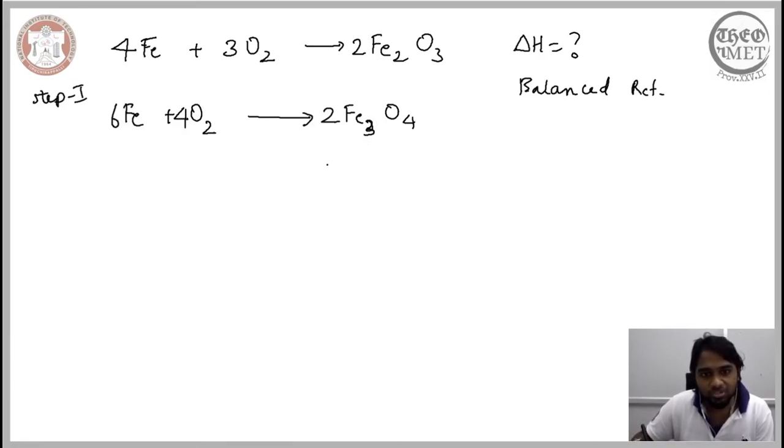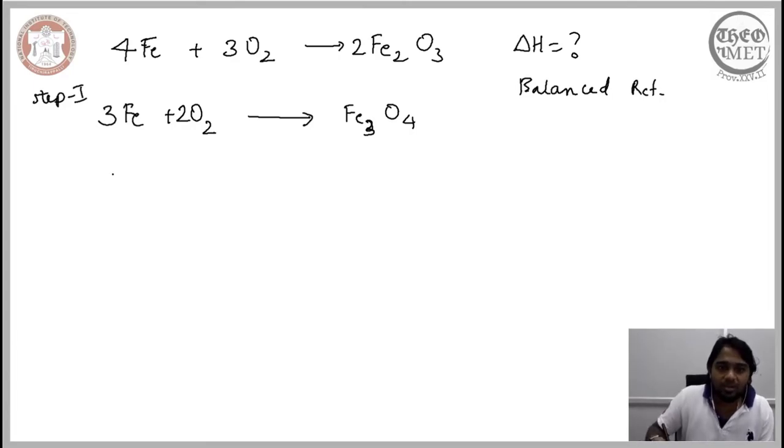Or it is also possible for us to directly state that we introduce a 2 here and a 3 here. In this way we arrive at 4 oxygen atoms in the product and 4 oxygen atoms in the reactant, and 3 iron atoms in the reactant and 3 iron atoms in the product.